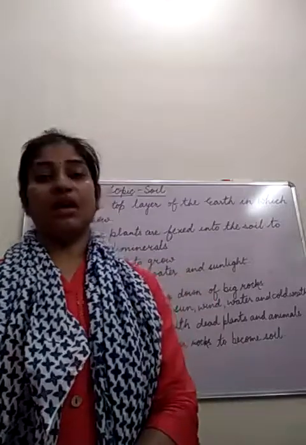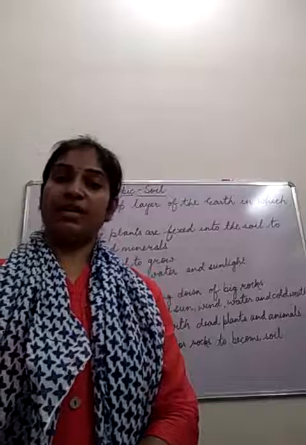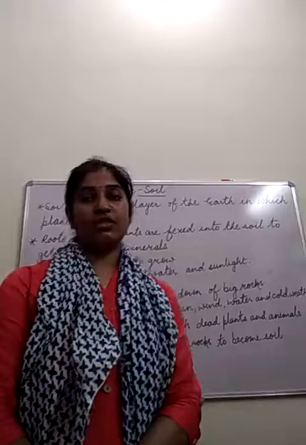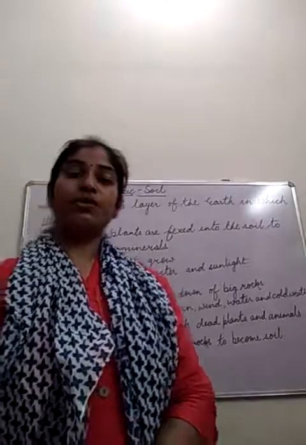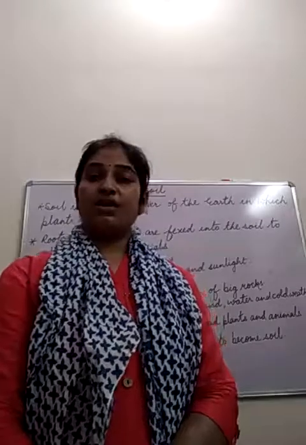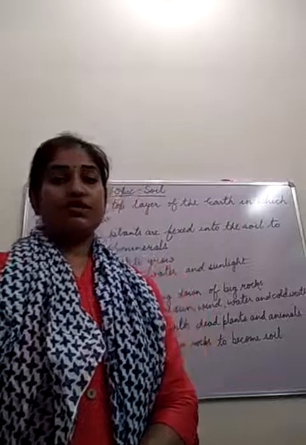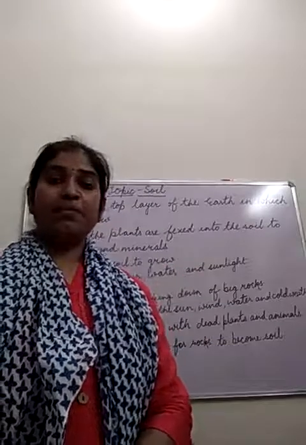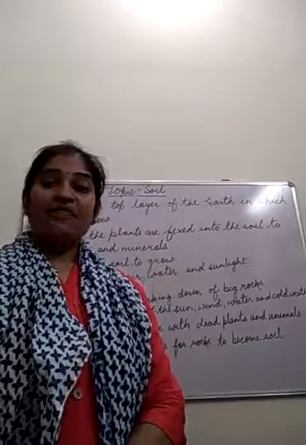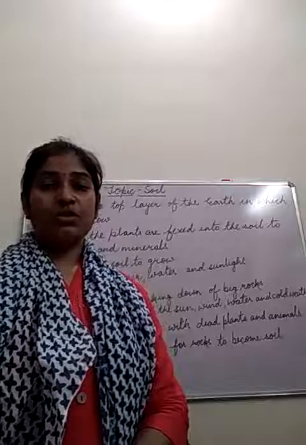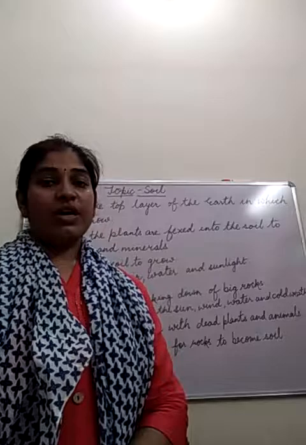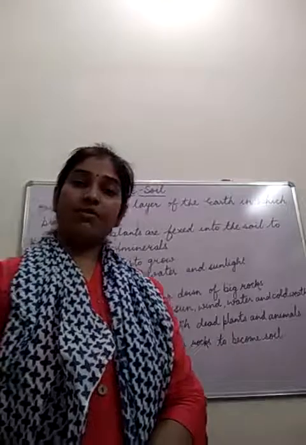Apart from soil, plants also need air, water, and sunlight. You know very well, this process is called as photosynthesis, in which plants make their food on their own. With the help of air, water, and sunlight, they are making their food, and that process is called as photosynthesis. So you can say plants need air, water, and sunlight to make their food, and soil is having a main role in that also, because plants are fixed into the soil. Their roots are fixed into the soil, and roots absorb water and mineral from the soil.